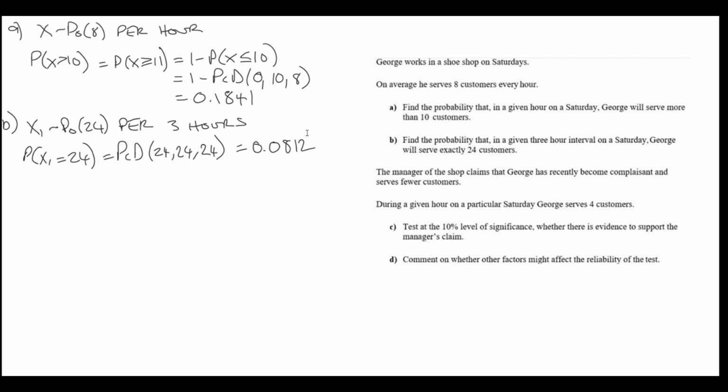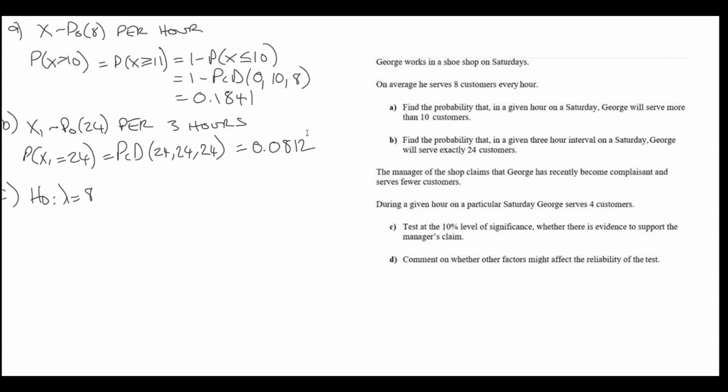Part C of the question now says that the manager of the shop claims that George has recently become complacent and he's serving fewer customers than he used to. During a given 1-hour period on a particular Saturday shift, George serves 4 customers. We're asked to test at the 10% level of significance whether there's evidence to support the manager's claim that George is serving fewer customers. Okay, so this is a hypothesis test, and we'll do all the usual things.